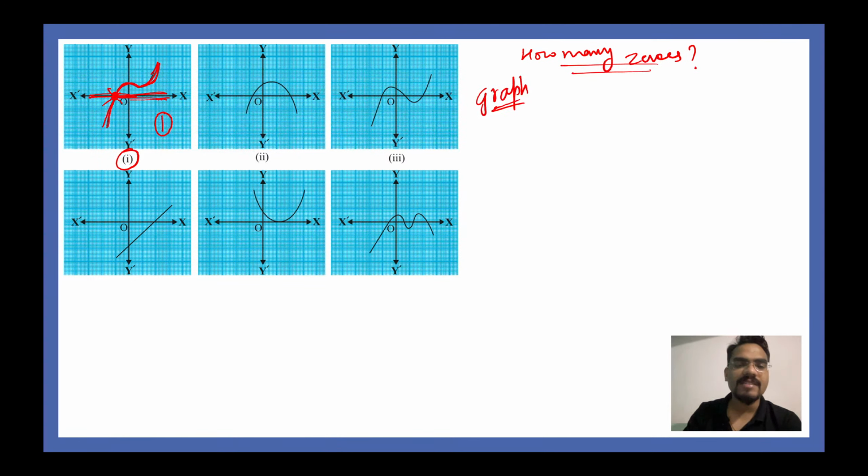Similarly, let's have a look at the second question. You see that the curve is cutting at 2 points on the x-axis, therefore the number of zeros is 2. Here you can see 1, 2 and 3, so the number of zeros is 3 here. Here you can see only 1, so 1 is the zero here. Here also there is only one unique point, so the zero is 1. What about this one? 1, 2, 3 and 4, right? So there are 4 points, and therefore the number of zeros is equal to 4.